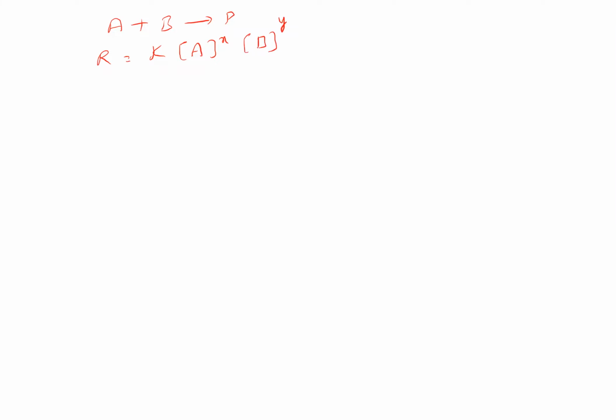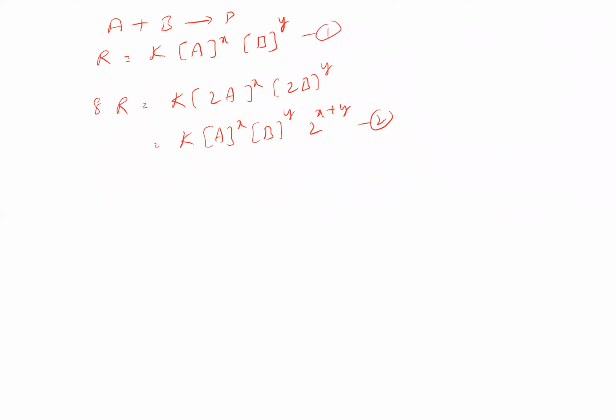When they double both the reactants, the rate changes by 8 times, so the new rate is 8R, equal to K into (2A) to the power of x, (2B) to the power of y. I can write this as K into A power x, B power y, 2 power x plus y. That is equation 2, and the original is equation 1.